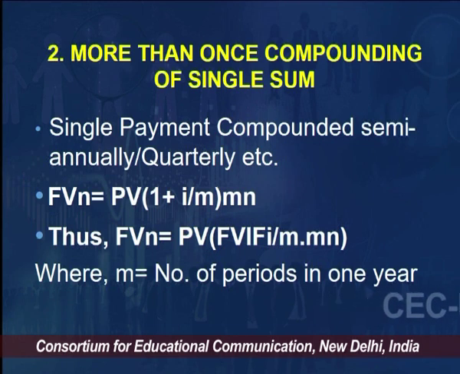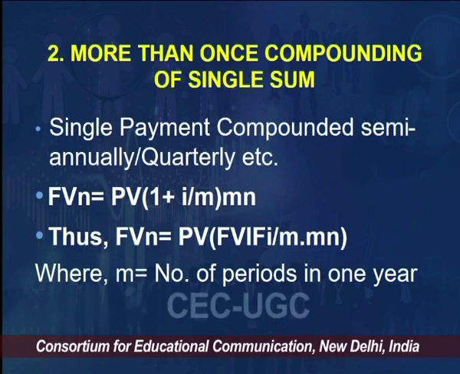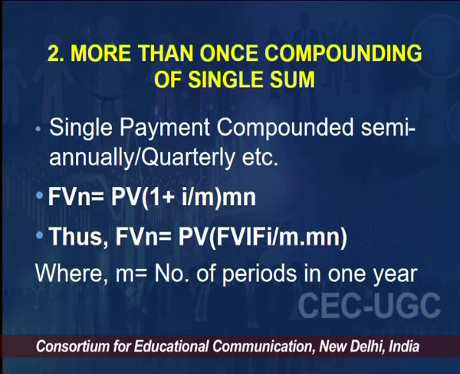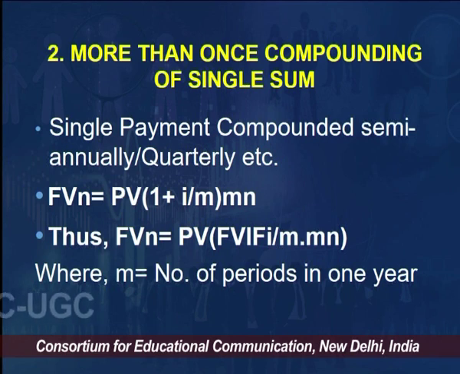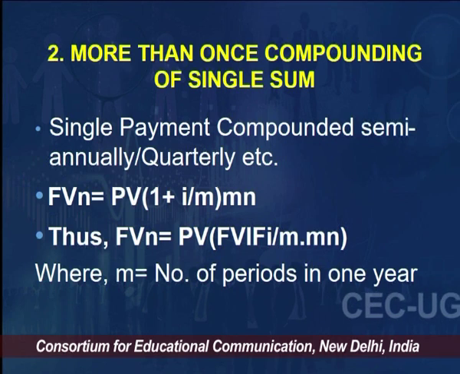It could be annual, or semi-annual compounding, which means twice a year, quarterly compounding means 4 times a year, monthly compounding means 12 times a year, weekly compounding means 52 times a year, daily compounding means 365 times a year.